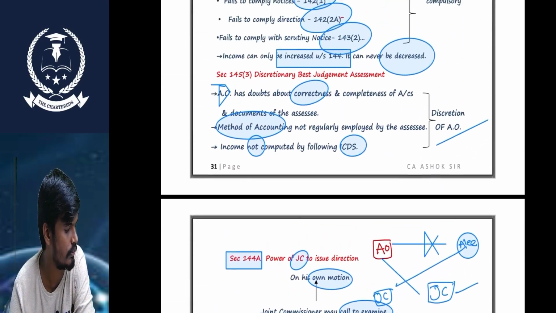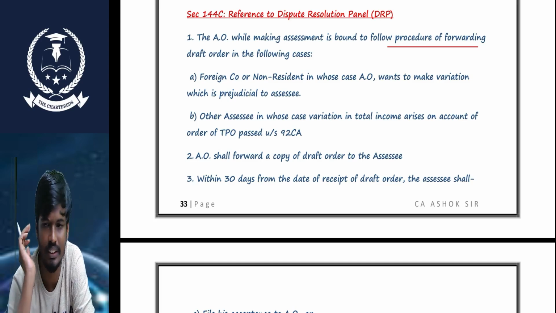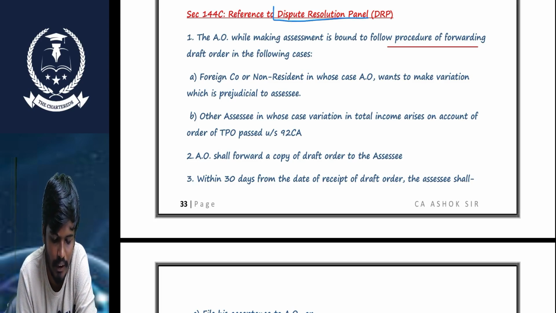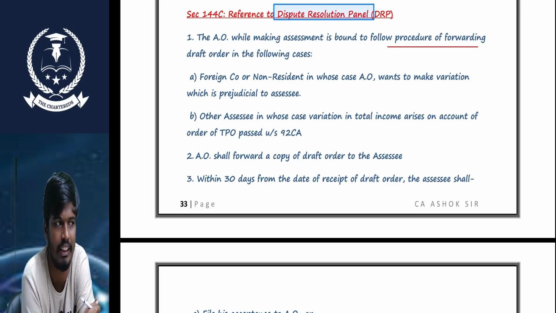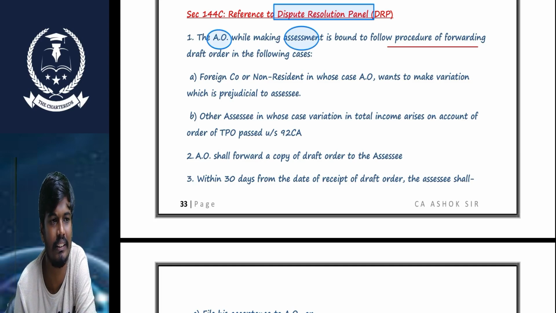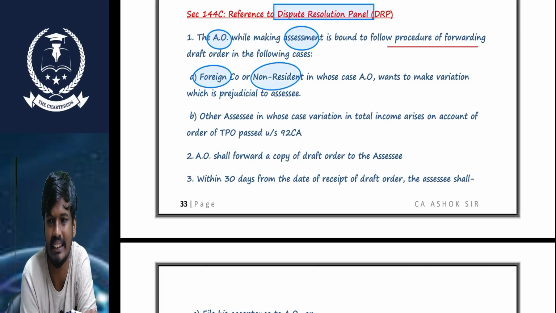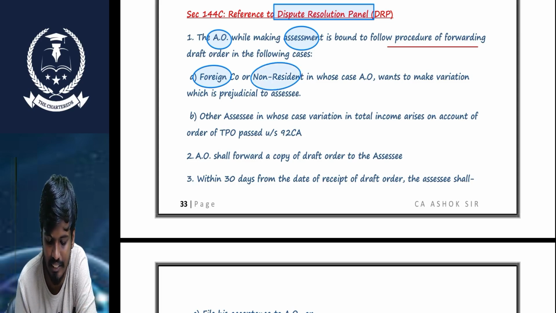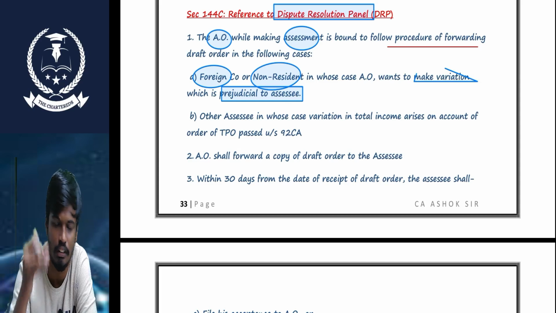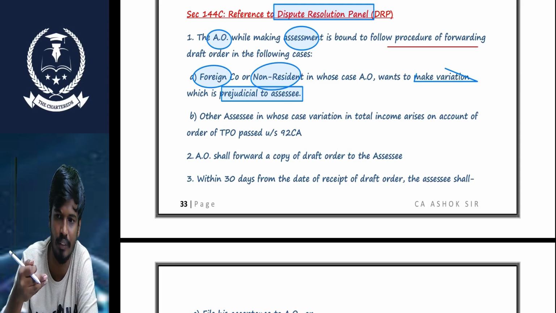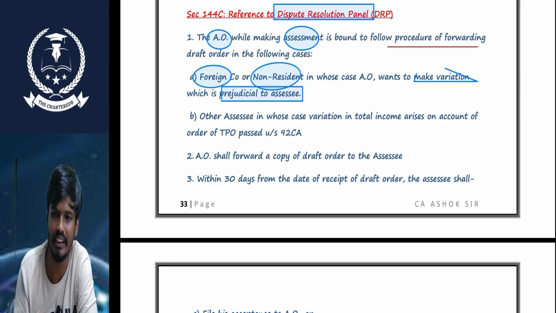Now I come to 144C, reference to the dispute resolution panel. I come with one regular reference to that. Sir, the AO, while making the assessment, whose assessment is it? The SSC will be either a foreign company or a non-resident. In making the assessment, the variation of income, whatever additional tax is found by the AO regarding the non-resident or foreign company, is prejudicial to the SSC.